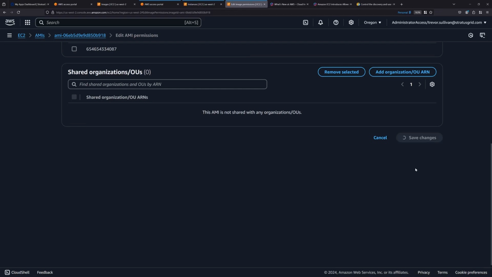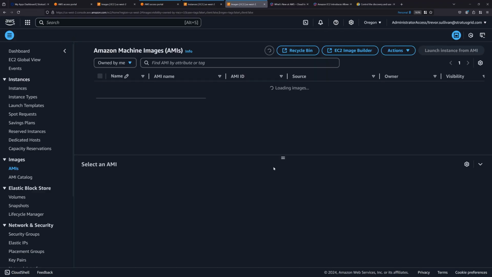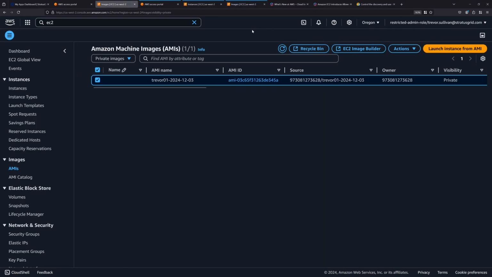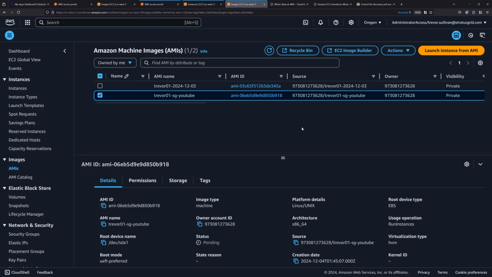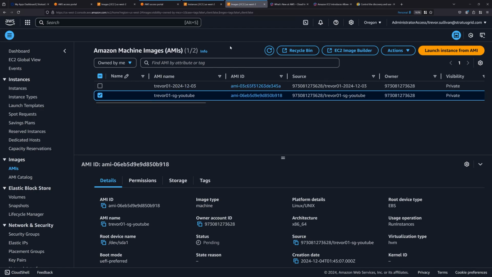Maybe a second if I can get this to save right here. So for whatever reason, it's taken a little bit longer for this image to get created here. So again, we're just going to stick with the one that I already have right here. Let me actually just do a quick refresh here on this image. So yeah, it's still sitting in the pending state for some reason. Not sure why it's taking so long to complete.